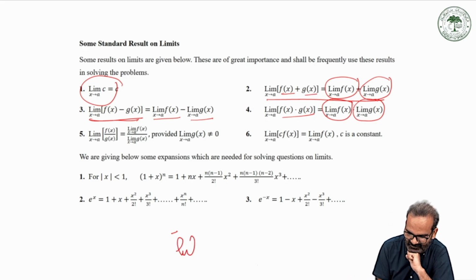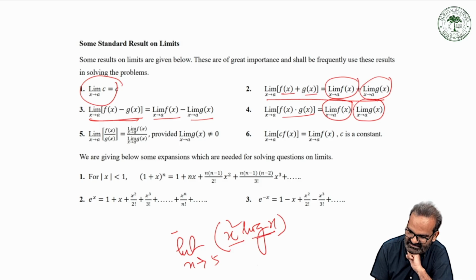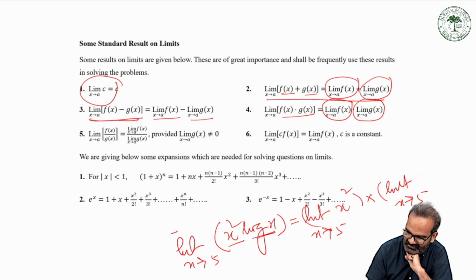Say limit x tends to, for example, 5. I have taken here x square log x, for example. So x square is the first function, log x is the second function. So this will be equal to what? Limit x tends to 5 of x square, the first function, into limit x tends to 5 of log x, that is the second function.